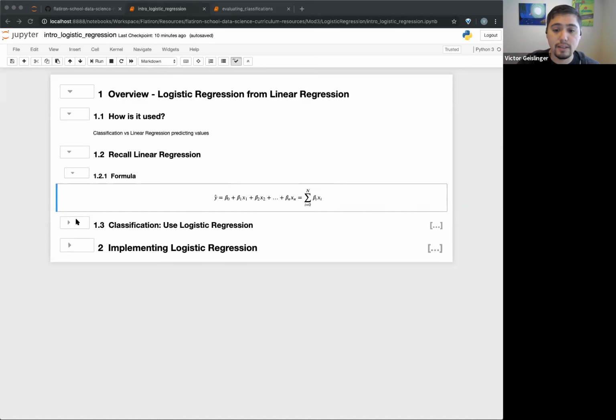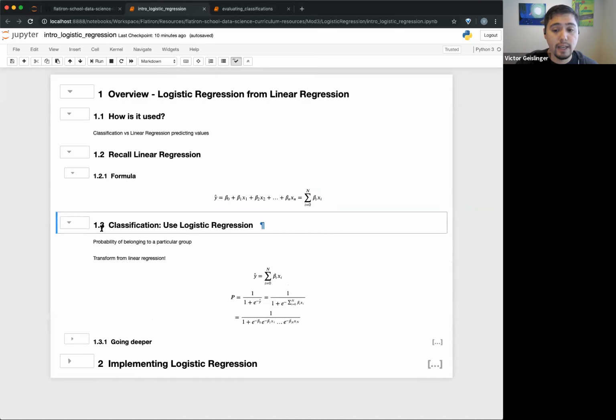So that leads us into using logistic regression. I'm going to show you the equation first, and then I'll explain why we are even doing this. With logistic regression, you'll see it's very similar. We use the definition for linear regression for that y hat in here. So it basically gives us the probability that something is in this particular group.